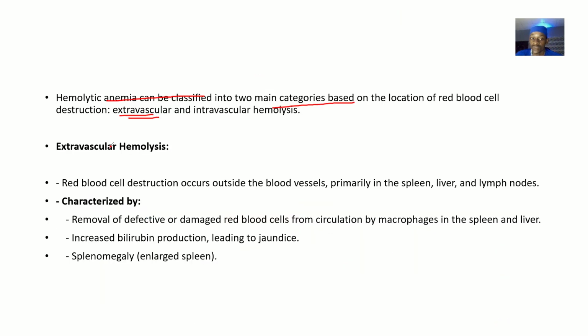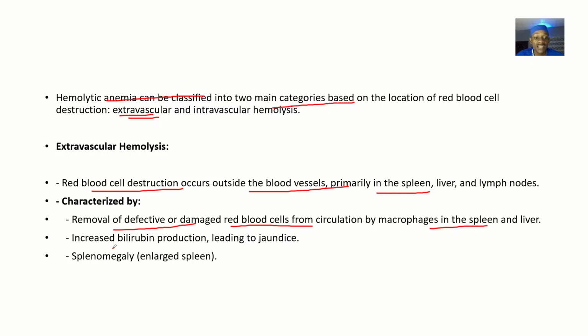In extravascular hemolysis, blood cell destruction occurs outside the blood vessels, primarily in organs like the spleen, the liver, and the lymph nodes. It is characterized by removal of defective or damaged red blood cells from circulation by macrophages in the spleen and liver.